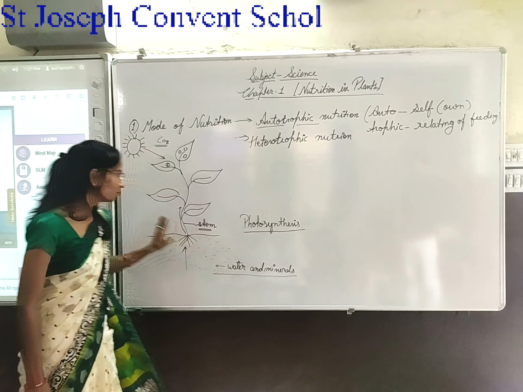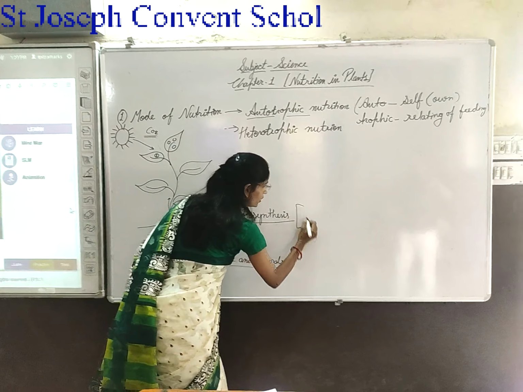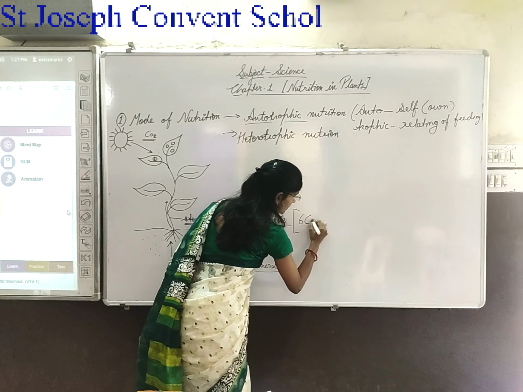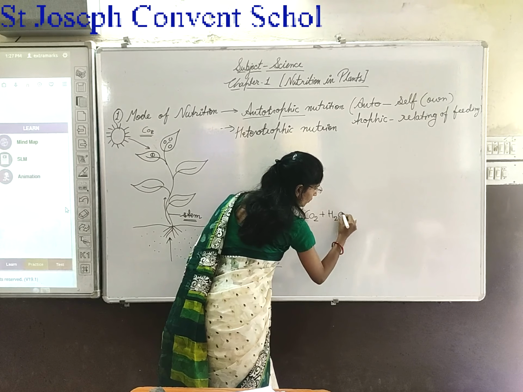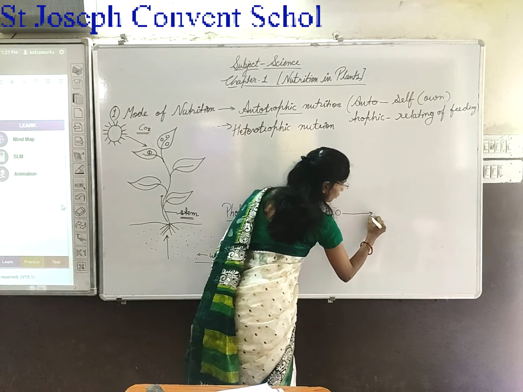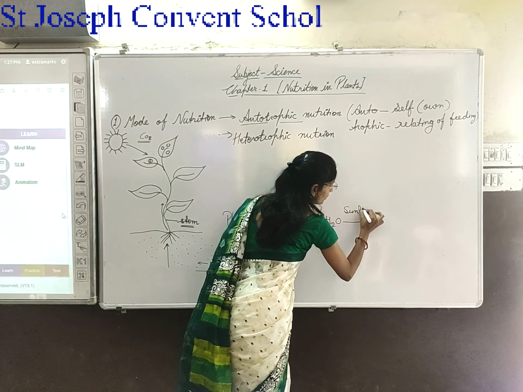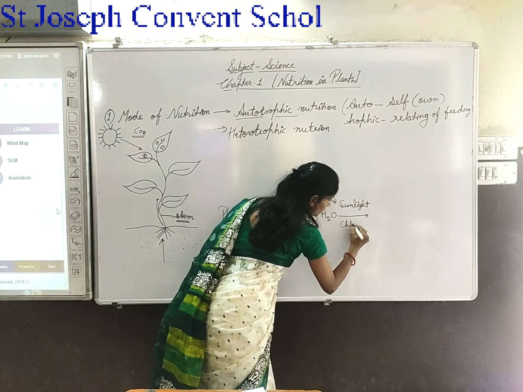After that, what is the equation of photosynthesis? 6 CO2 plus 6 H2O in the presence of sunlight and chlorophyll.